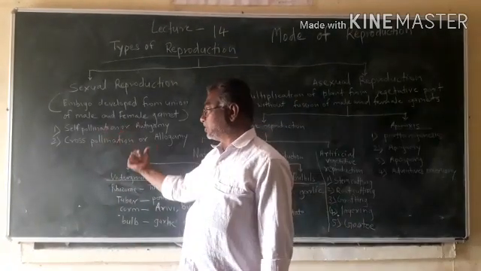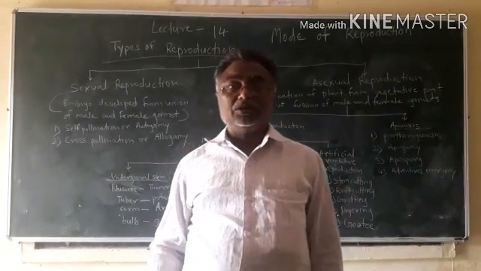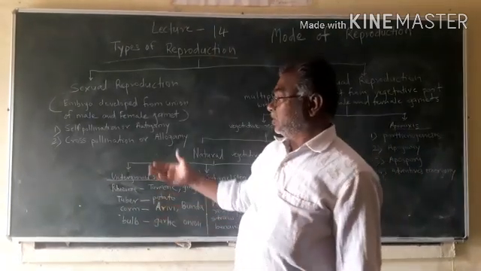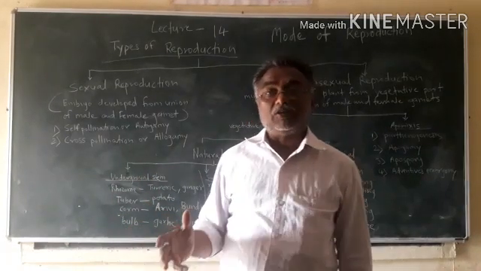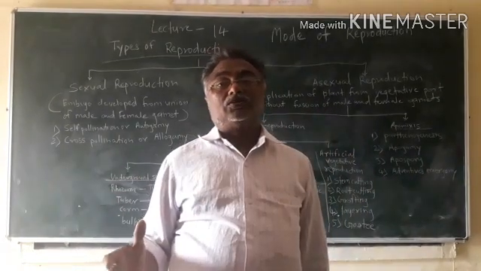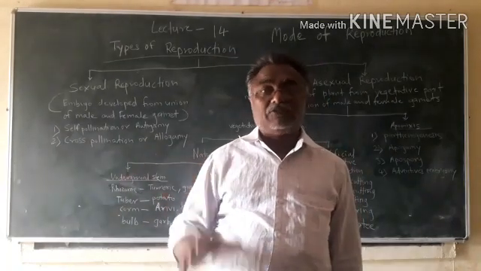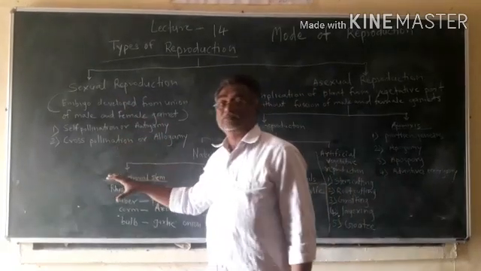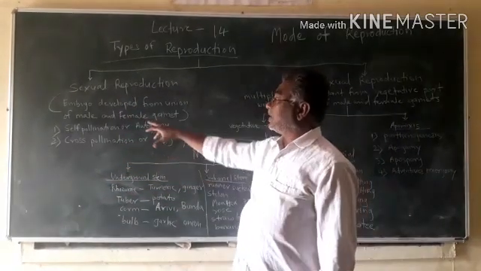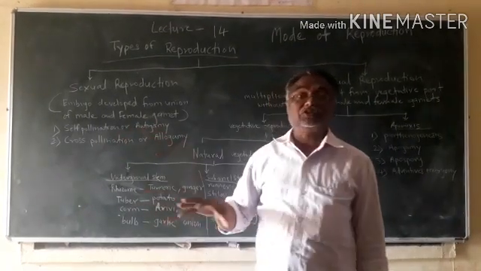In this process, pollen grain in the flower will fertilize same flower or another flower in same plant, which is called as self-pollination.